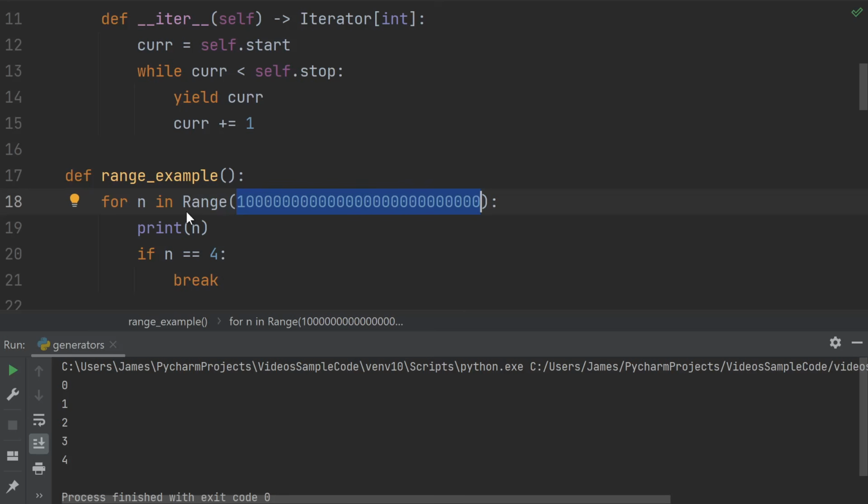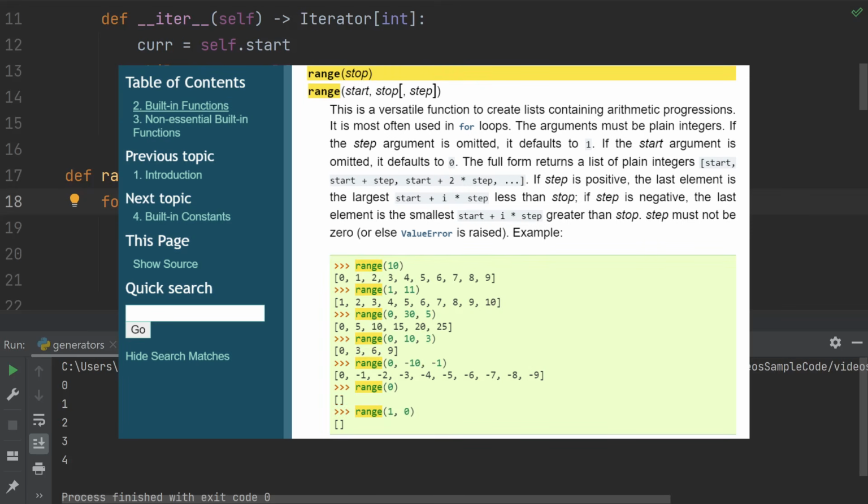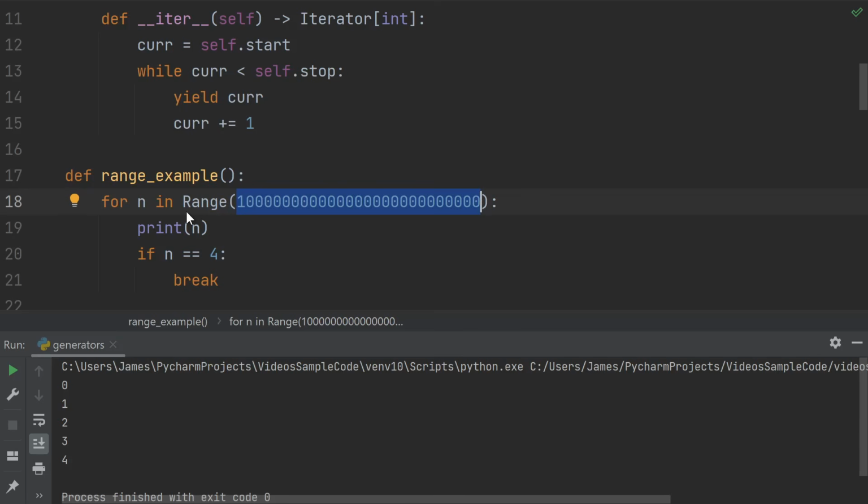And here's a little history for you. The built-in range in Python 2 actually used to return a list. That turned out to be a huge mistake, and for Python 3 it was changed to be something more similar to what the generator is doing. It's not actually using a generator, it's using something handwritten in C, but it's the same idea.